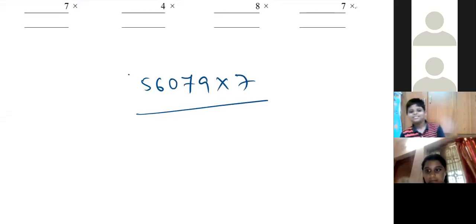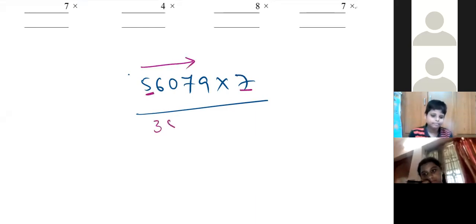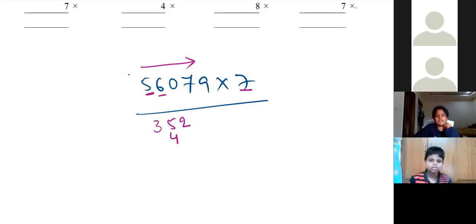Yes, sir. Okay, see, sorry Toshnika and all the remaining persons also. First 7 fives are 35. 7 sixes are 42. 42 is a double digit number, so 4 here, 2 here. 7 zeros are 0. 7 sevens are 49. 4 here, 9 there. 7 nines are 63. 6 here, 3 there.